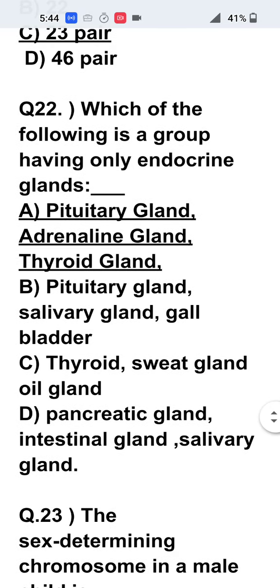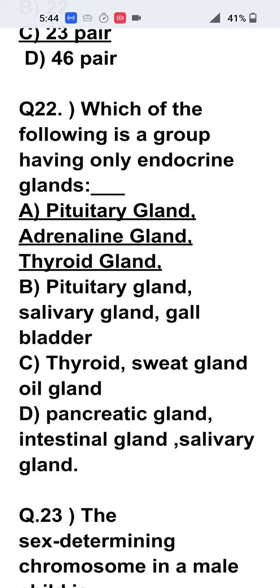Now question number 22. Which of the following is a group having only endocrine glands? Now you can see here, endocrine glands produce their hormone and release to the bloodstream. Exocrine glands will produce some of the chemicals or enzymes and release it to the duct which connects to the target organ.